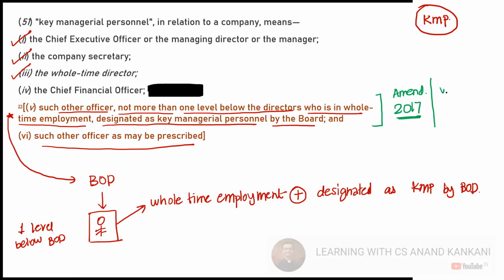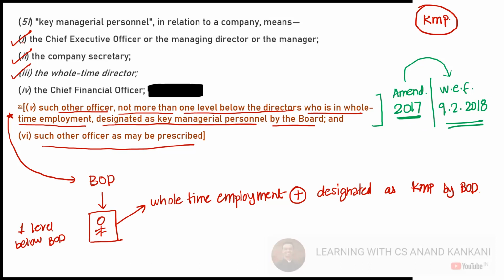So with effect from again 9th Feb 2018, right? Now you'll be wondering, sir, amendment of 2017, why with effect from 2018? Two reasons. The amendment was passed by the parliament in the year 2017. So this was passed in December 2017, but the implementation was made subsequently in 2018. Some of the amendments you'll find in the month of Feb, some of them in the month of May, right? So the implementation was there.